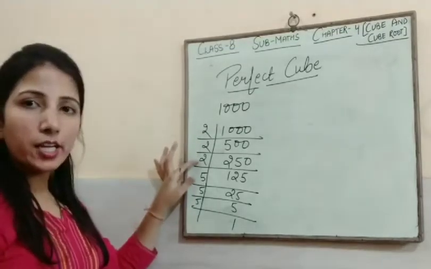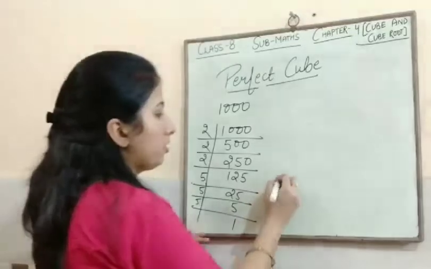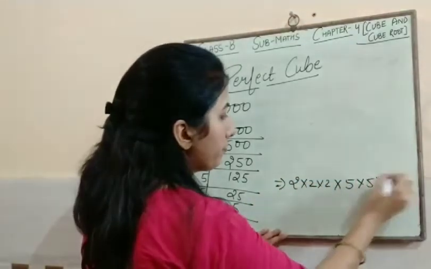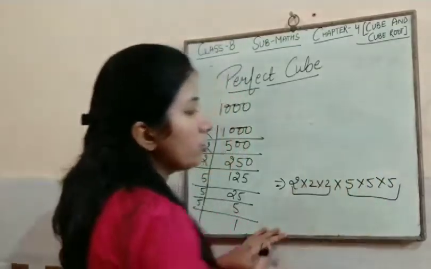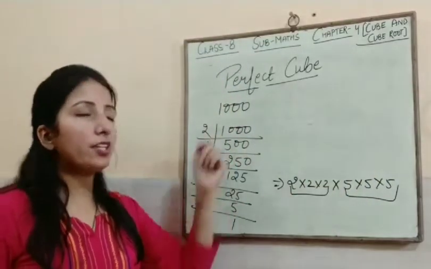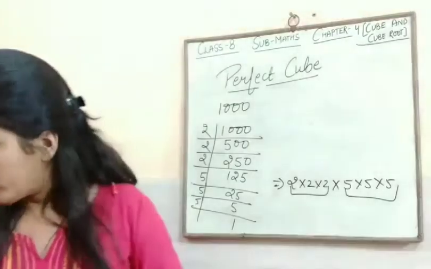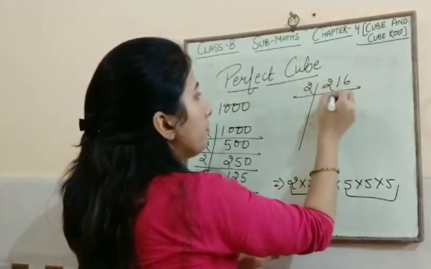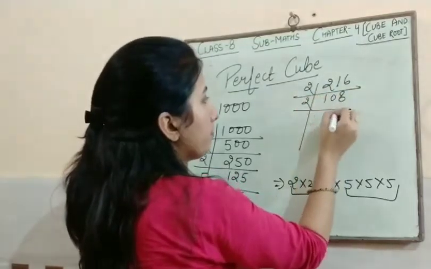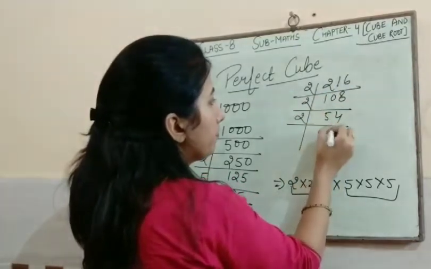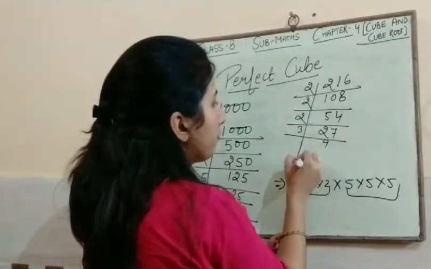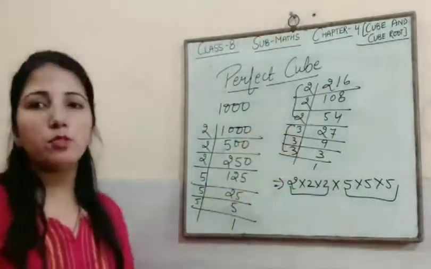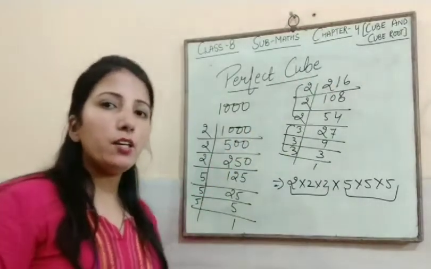So factors are 2 into 2 into 2, 5 into 5 into 5. So 2 is 3 times and 5 is also 3 times. So both factors are 3 times. So we can say 1000 is a perfect cube. Another example, 216. 2, 3 times, 3 also 3 times. So 216 will also be a perfect cube.